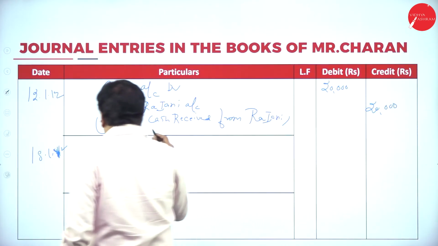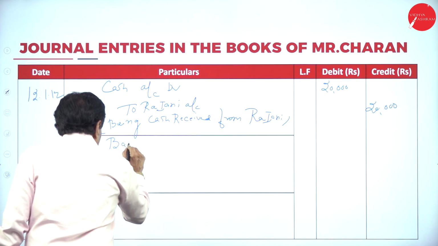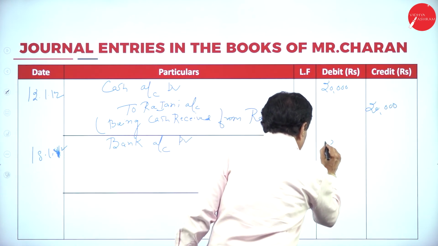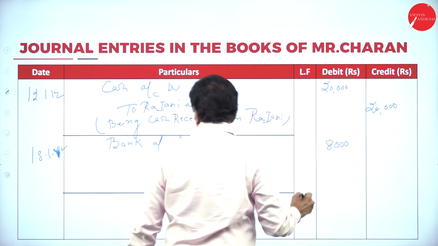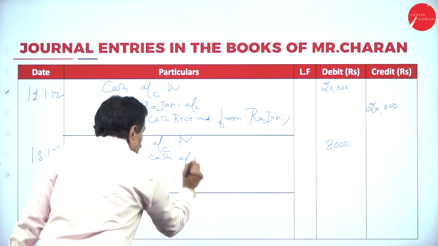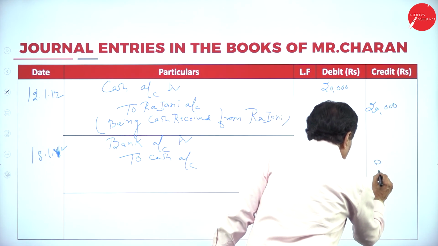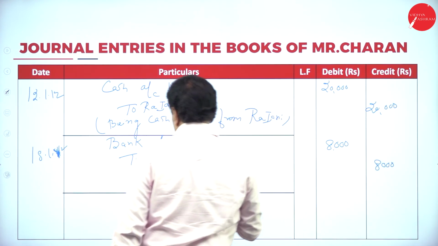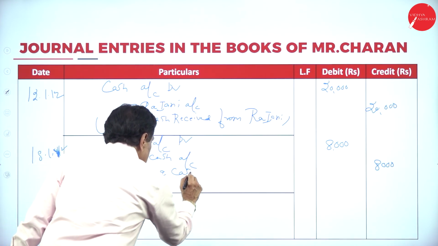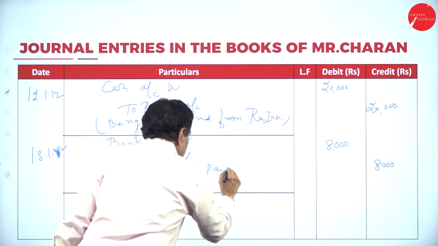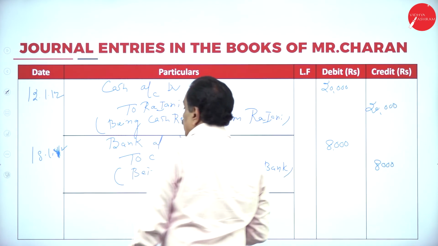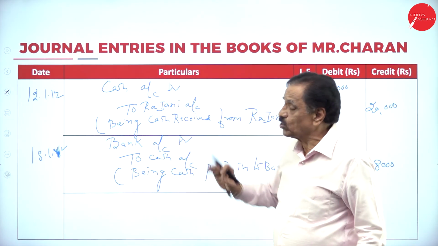Entry: bank account debtor 8,000 to cash account 8,000. Being cash paid into bank. So the 18th entry, 18/1/2012, is over.